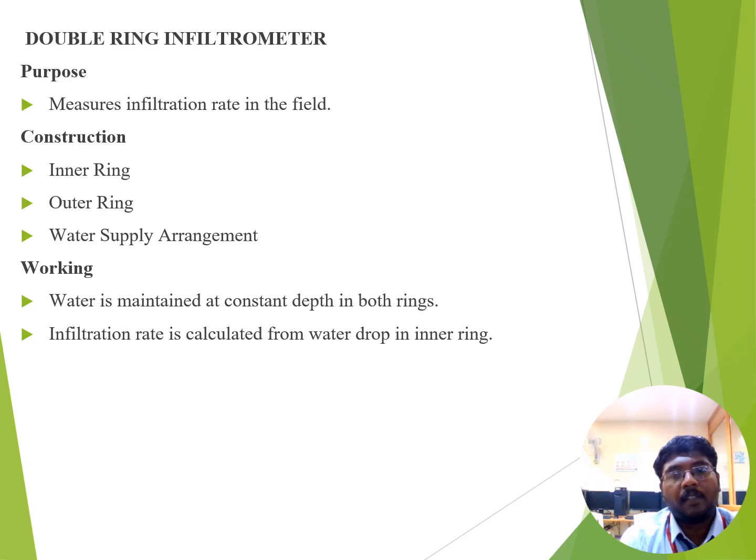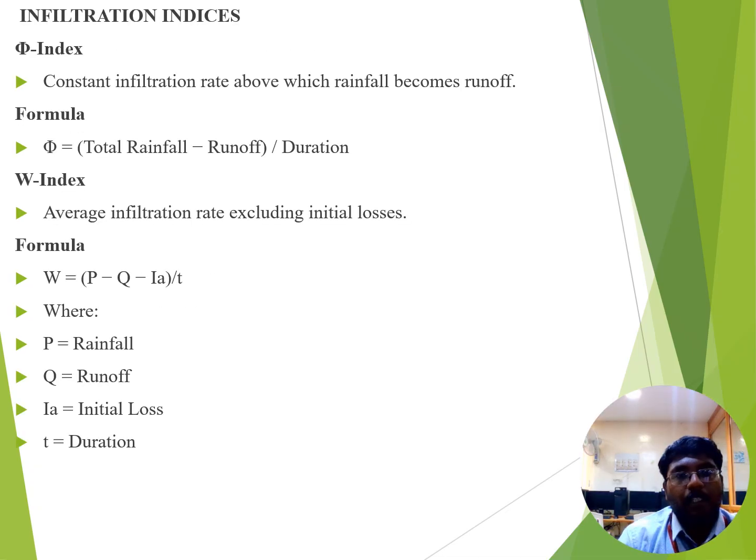It consists of three parts: inner ring, outer ring, and water supply arrangement. First of all, water is maintained at a constant depth in both rings. After that, the infiltration rate is calculated for the water drop in the inner ring only.